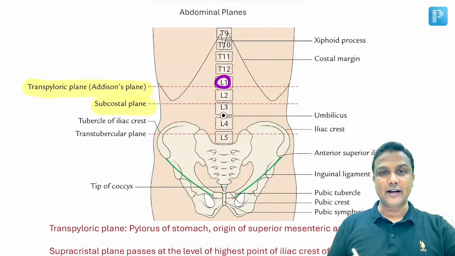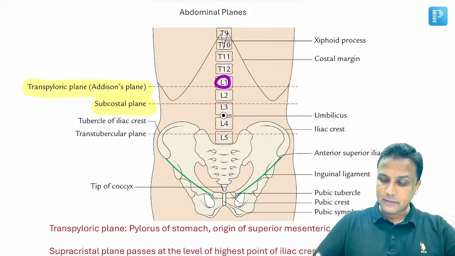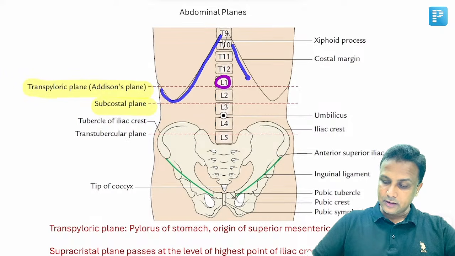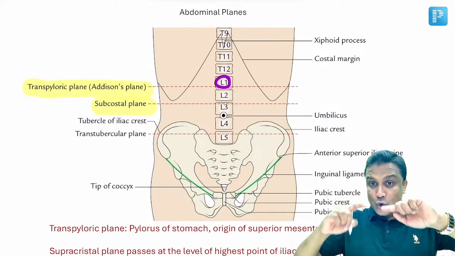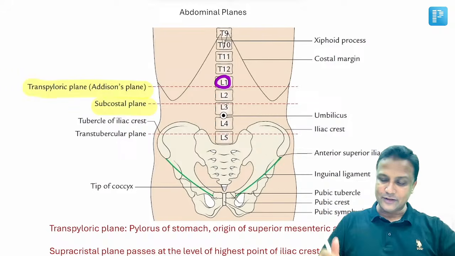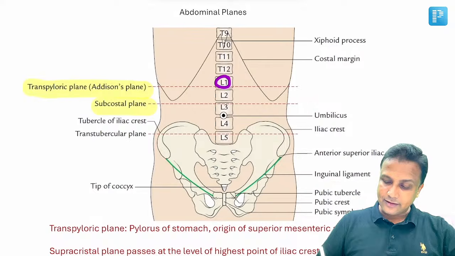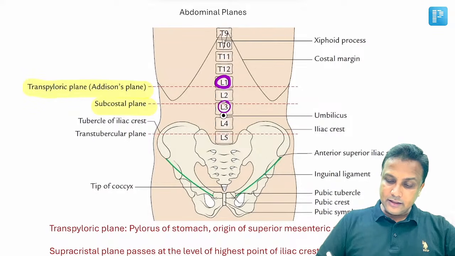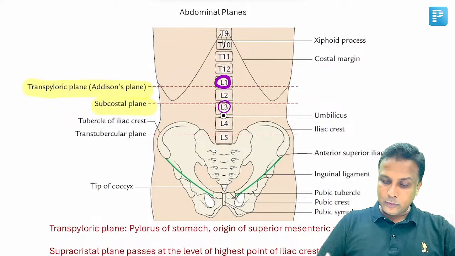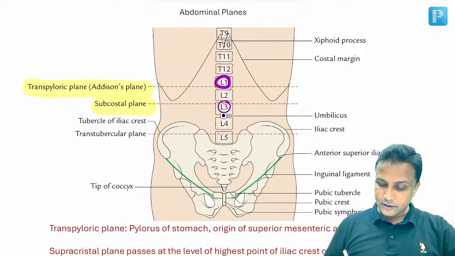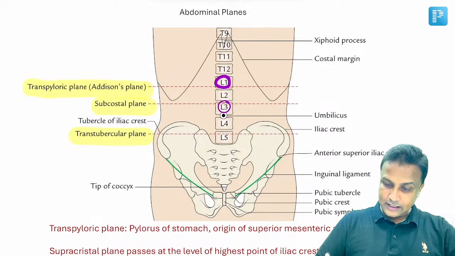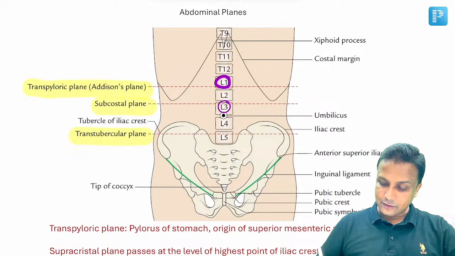From the name itself we can understand it is touching the lowermost margin of the costal cartilage present over here. So the lowermost margin of the costal cartilages is the subcostal plane, and that will be at the level of L3. And then there will be one more plane which is in between the tubercles here, the transtubercular plane. And this transtubercular plane will be at the level of L5.